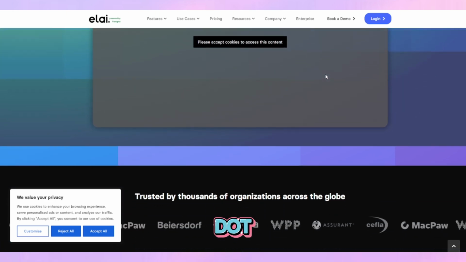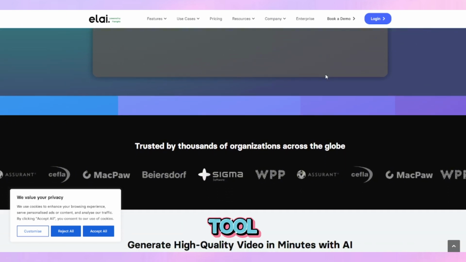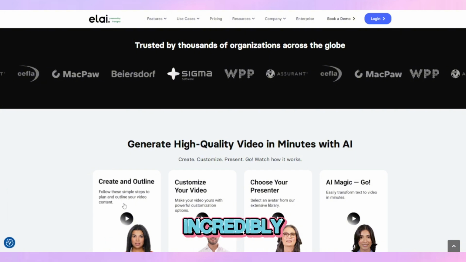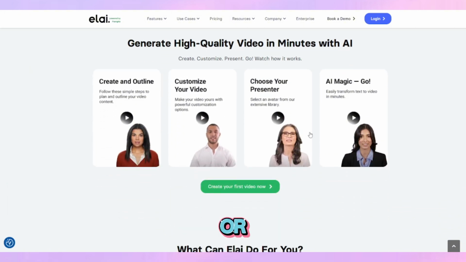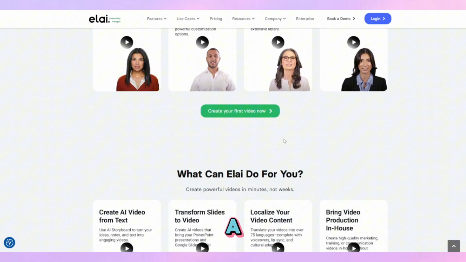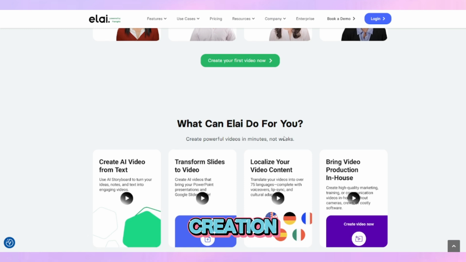Right off the bat, Elai.io positions itself as a powerful tool that lets you create videos from just text using digital avatars. The premise is incredibly compelling for educators, marketers, or anyone looking to scale video content without being on camera. The platform boasts a wide array of features designed to make video creation seamless.